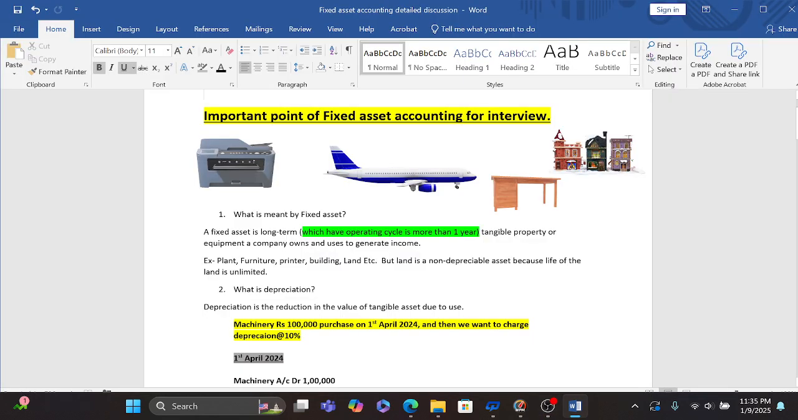Hi, all of you. Today we are going to start with some important points of fixed asset accounting, which will help you for an interview. So first of all, we have to start with the fixed asset. We have to know what is meant by fixed asset.